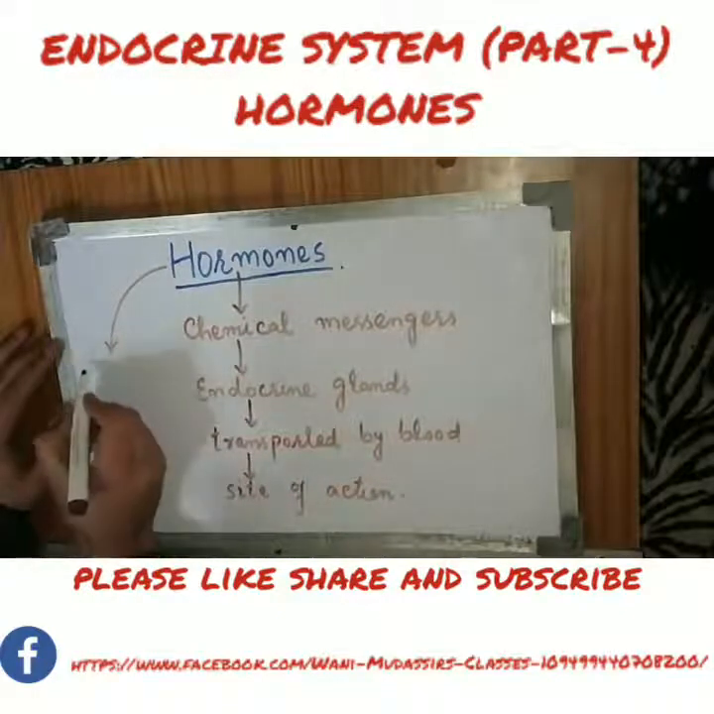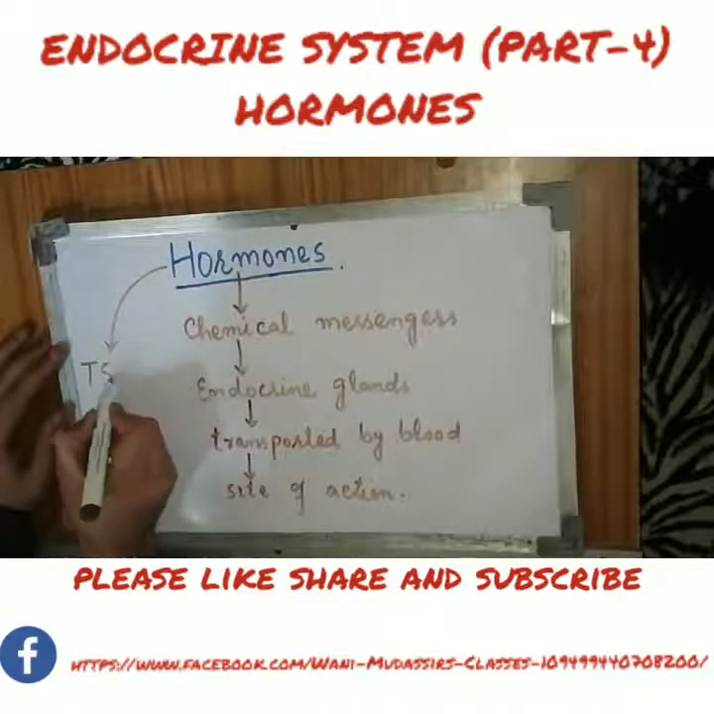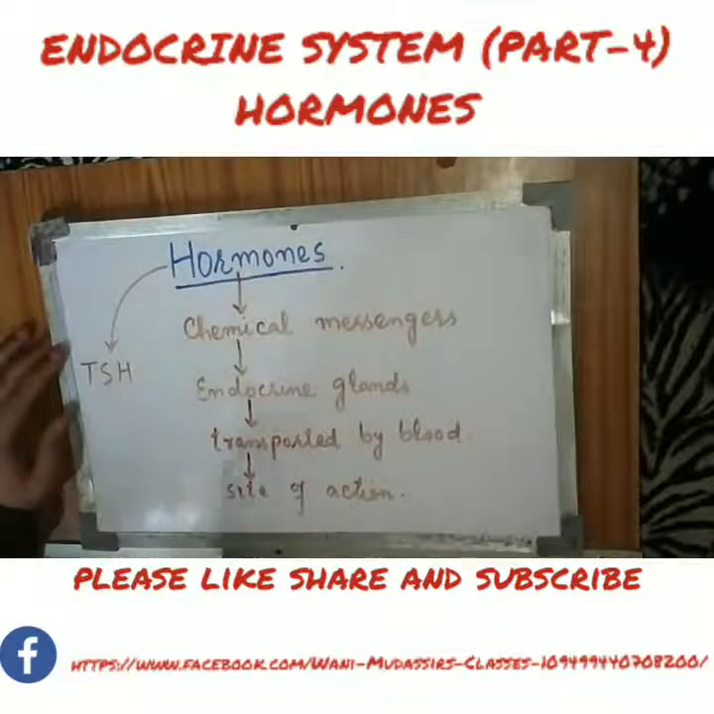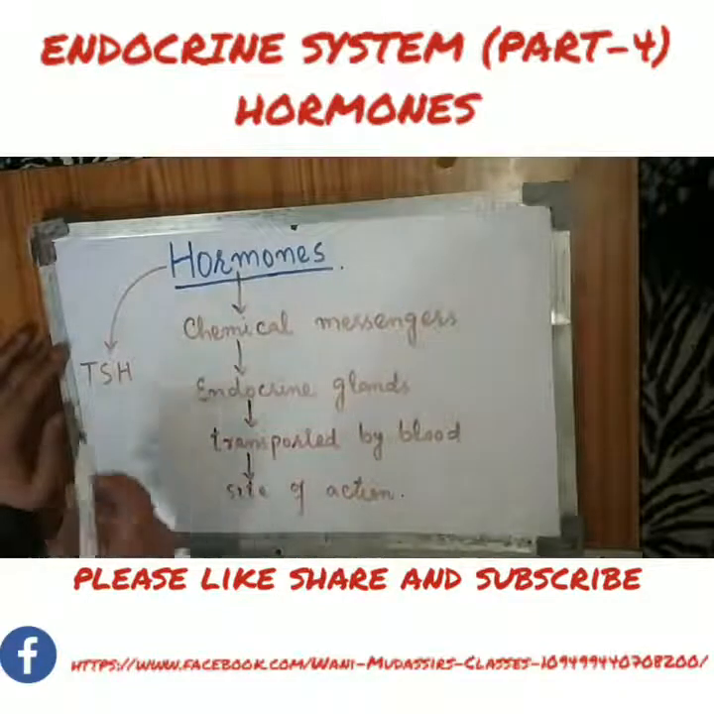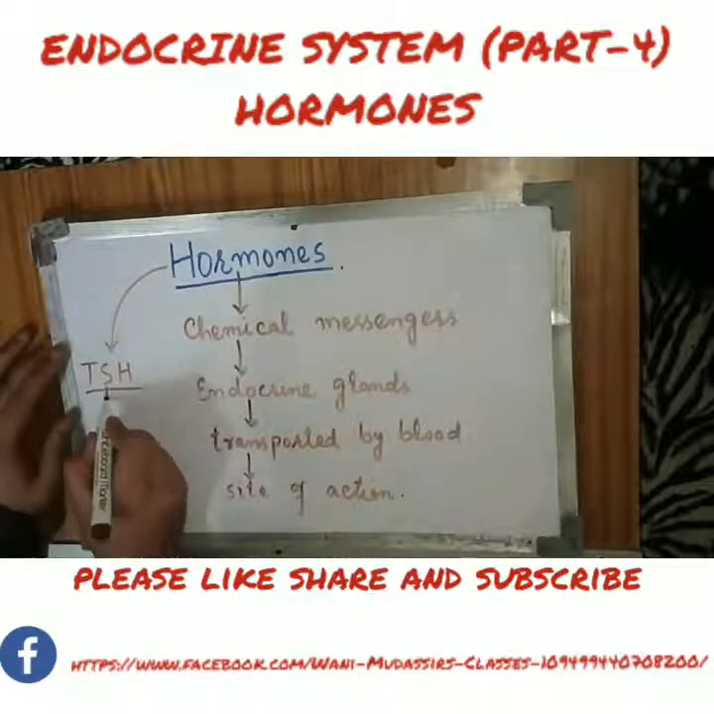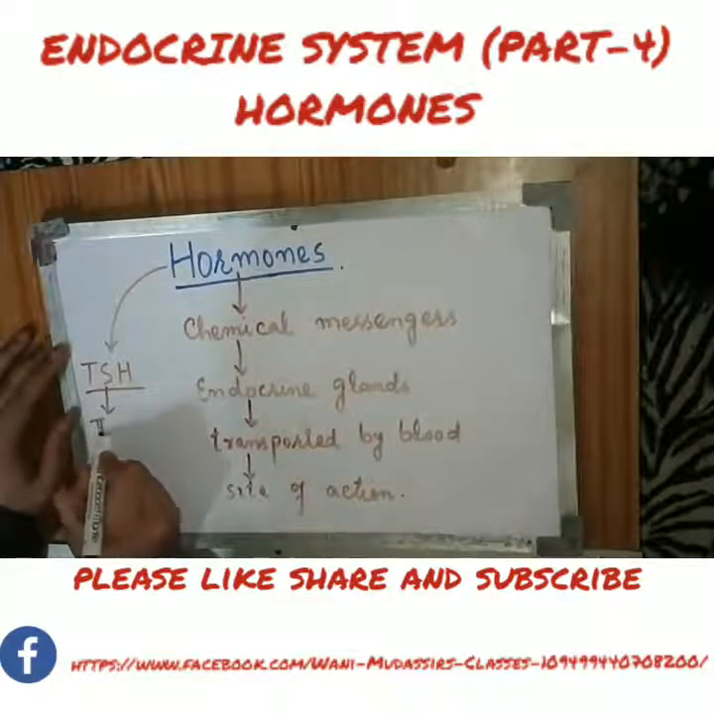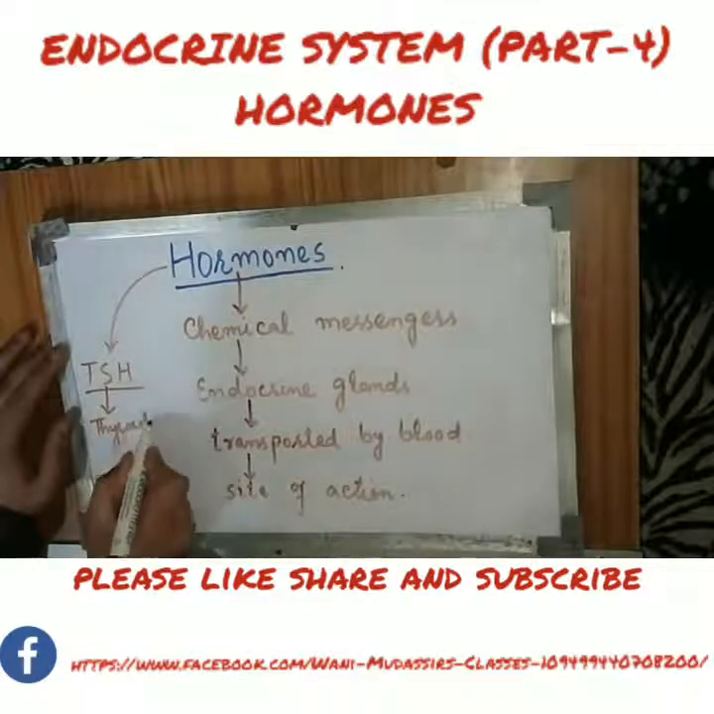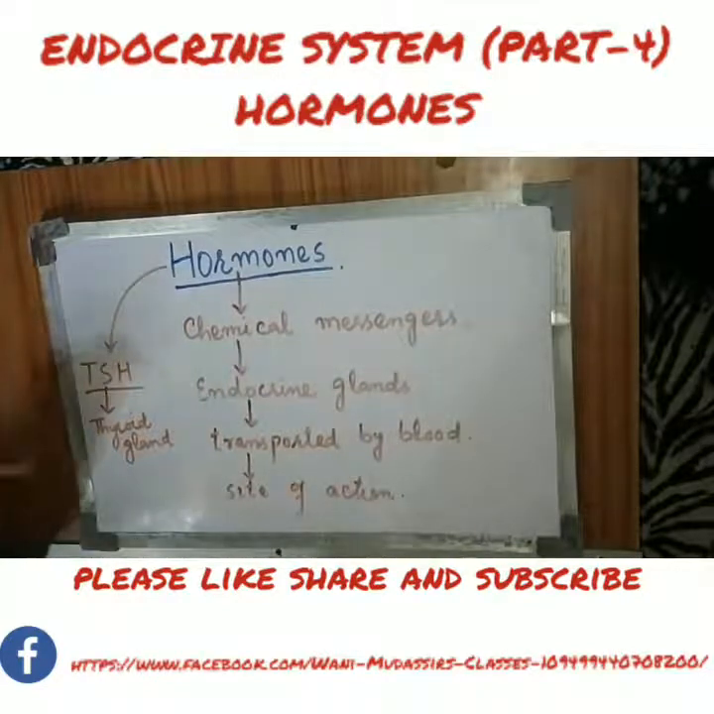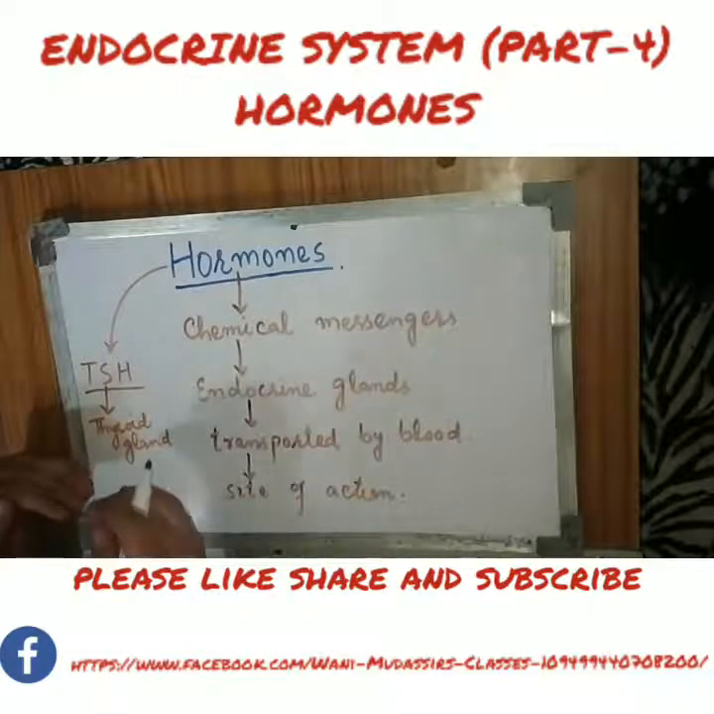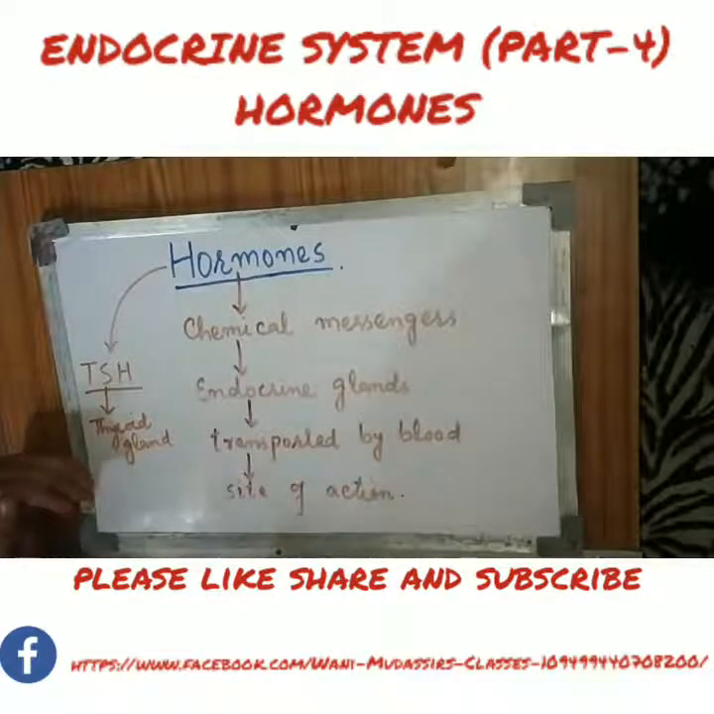For example, there is one hormone called TSH, that is thyroid stimulating hormone. Thyroid stimulating hormone is secreted by the anterior pituitary, and as the name indicates, it goes and acts on the thyroid gland. It stimulates the thyroid gland and leads to the secretion of the thyroid hormones, that is T3 and T4.